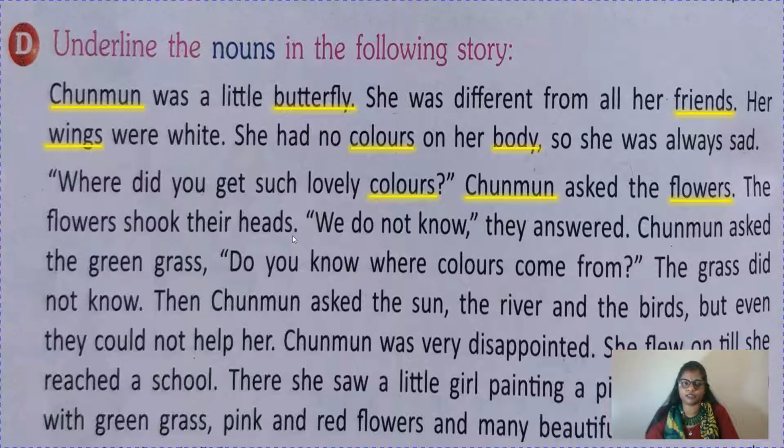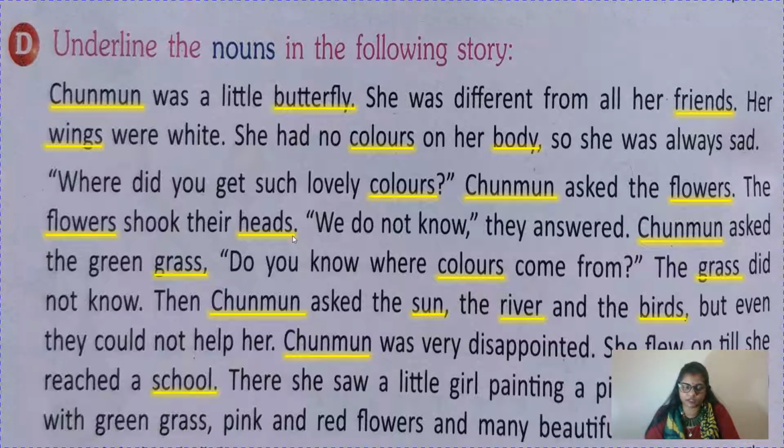The flowers shook their heads. Flowers and heads. We do not know, they answered. Chunmun asked the green grass, do you know where colors come from? Again underline Chunmun and grass, and here colors. The grass did not know. Again underline grass. Then Chunmun asked the sun, the river and the birds, but even they could not help her. So again we will underline Chunmun and then sun, river, birds. Okay. Chunmun was very disappointed.